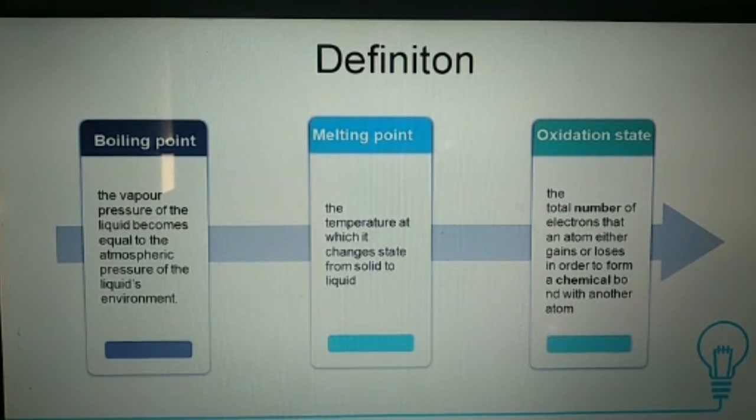Melting point is the temperature at which it changes state from solid to liquid, the temperature at which the solid and liquid of a pure substance can exist in equilibrium. As heat is applied to a solid, its temperature will increase until the melting point is reached. Oxidation state is the total number of electrons that an atom either gains or loses in order to form a chemical bond with another atom.